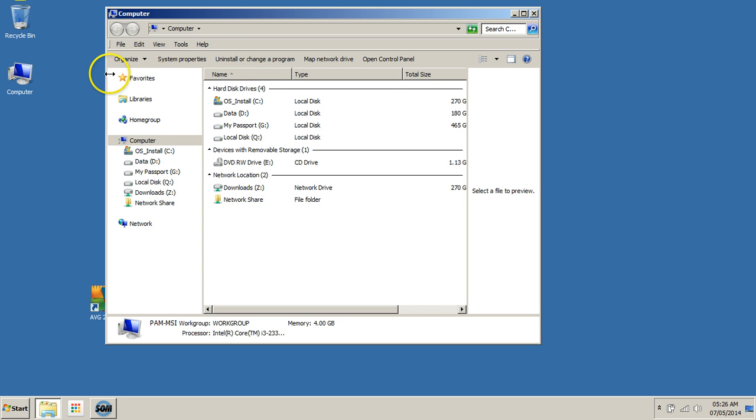Double-click and you can see the disk drives and CD drives, as well as any mapped network drives. Close the My Computer window.